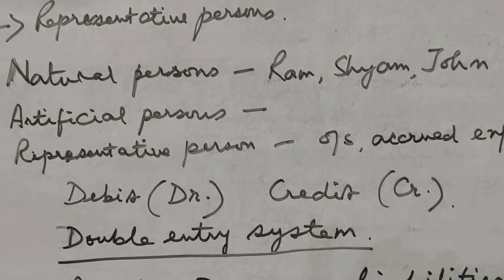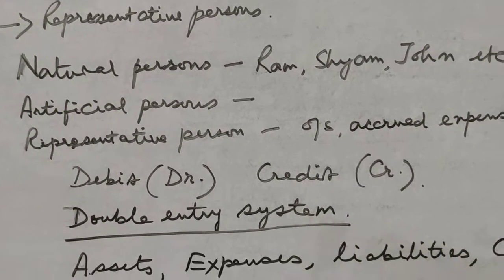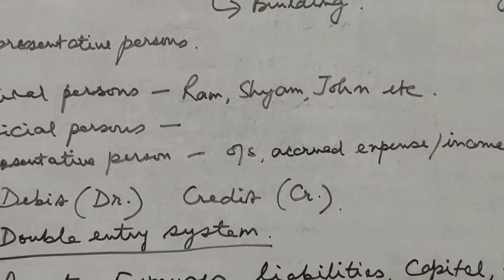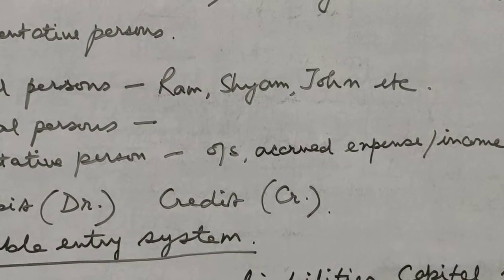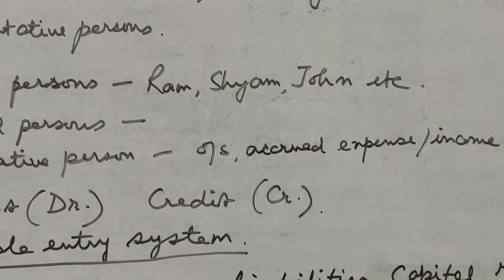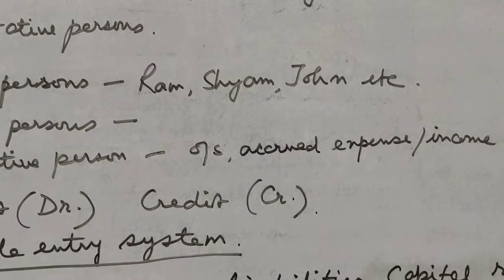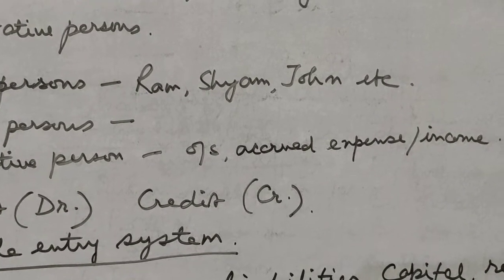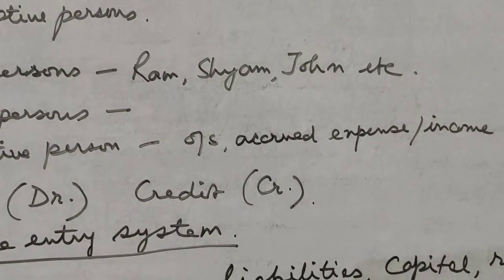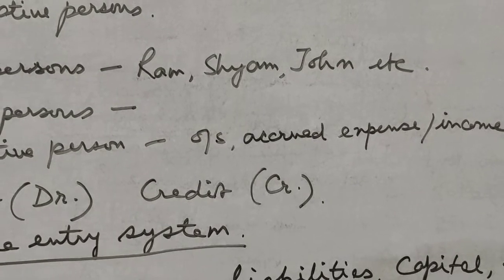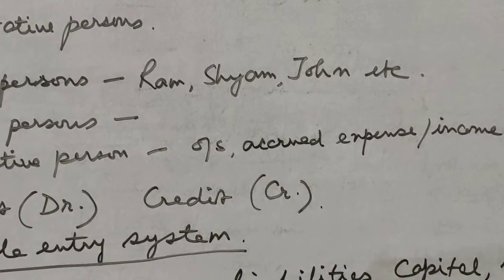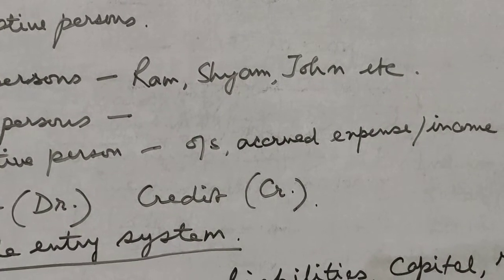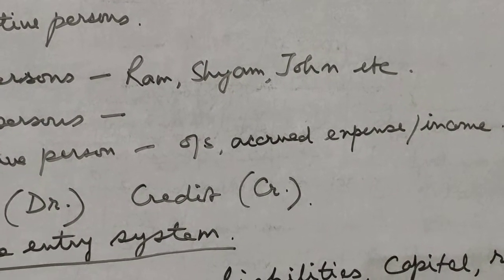Representative persons are those accounts which represent somebody, and it can be any outstanding, that is O/S, which I have written. Outstanding means something which has become due but has not been paid. For example, say you are staying in somebody's house on rent, and you have stayed there for 2 months but you haven't paid the rent for 2 months. So that will be outstanding rent.